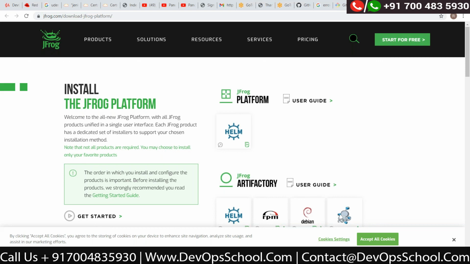So in parallel, if you're looking for CloudBees, you can look for JFrog and XL Deploy also. We are also going to look at all the options on the weekend.